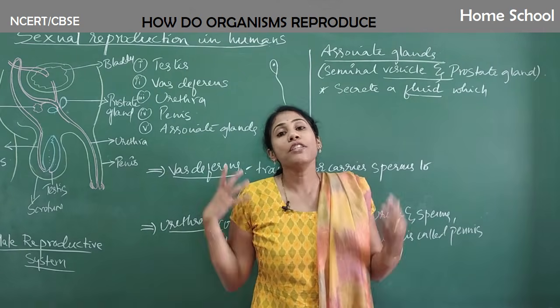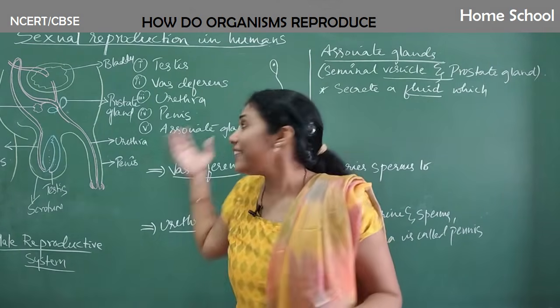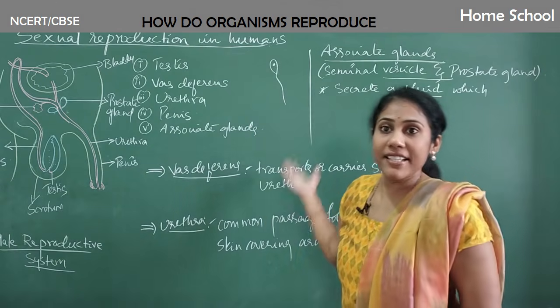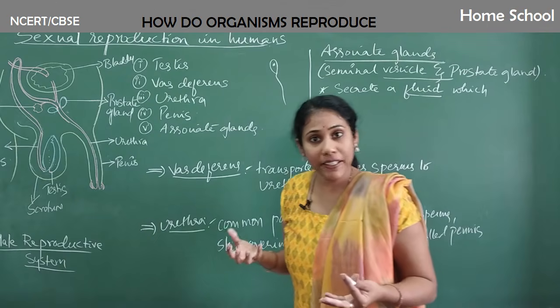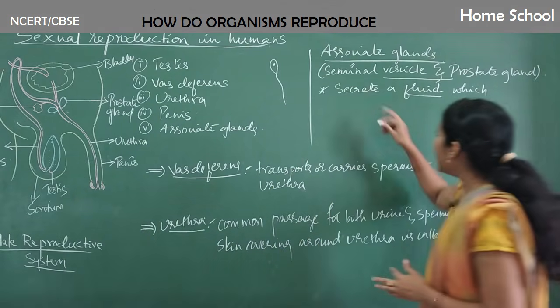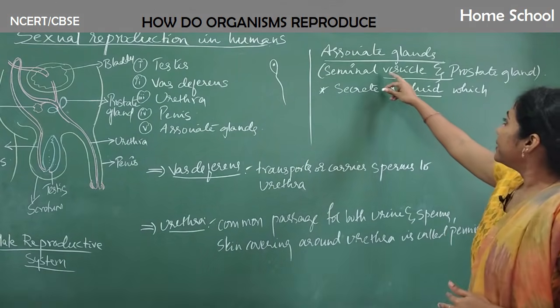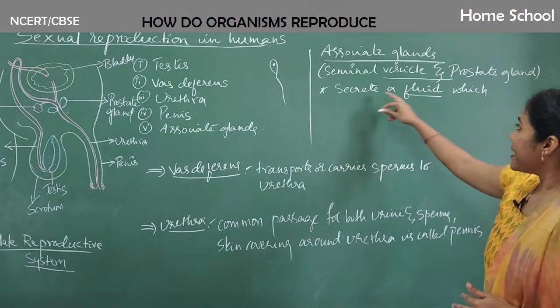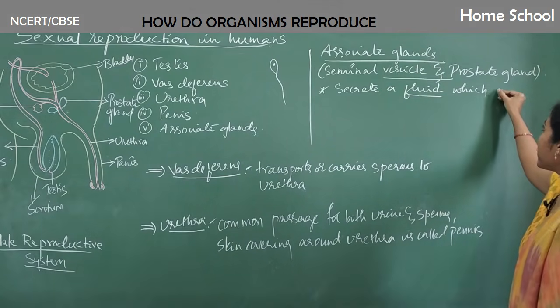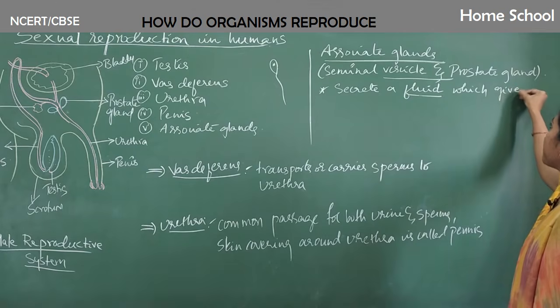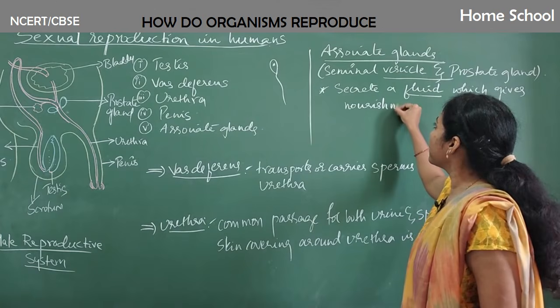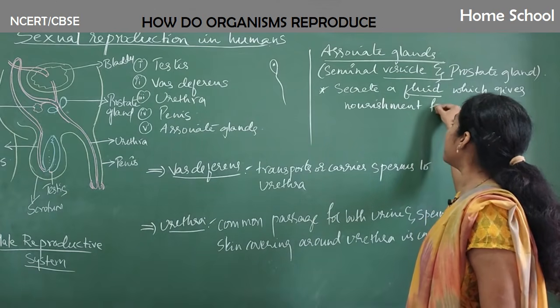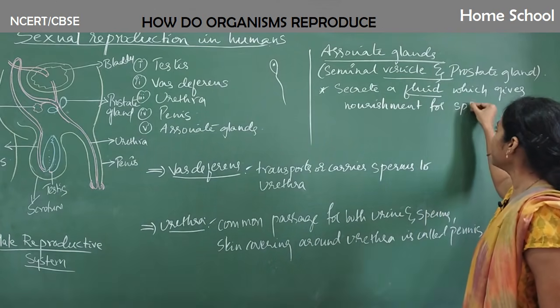Because of that liquid they can stay alive. Any living cell requires food for its nourishment, isn't it? So what I can write here is, these glands secrete a fluid which gives nourishment for sperms.